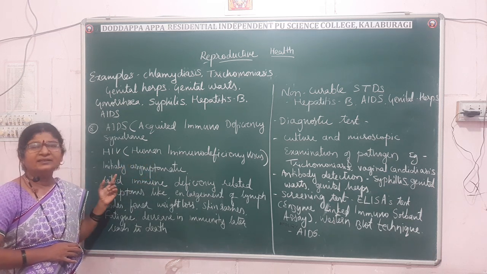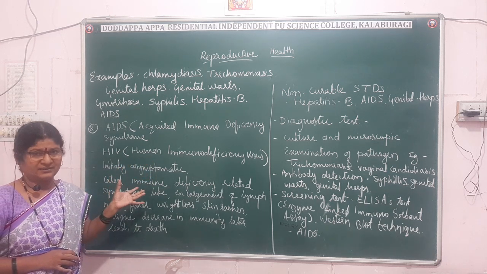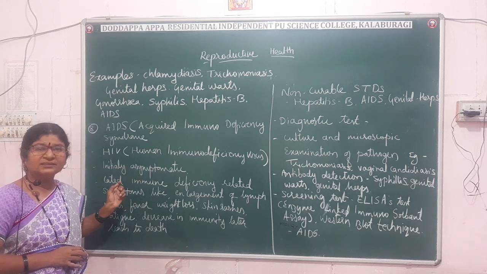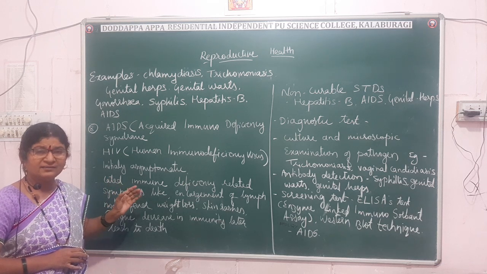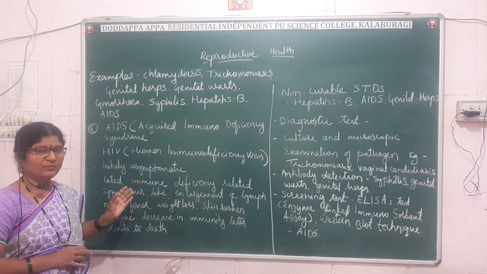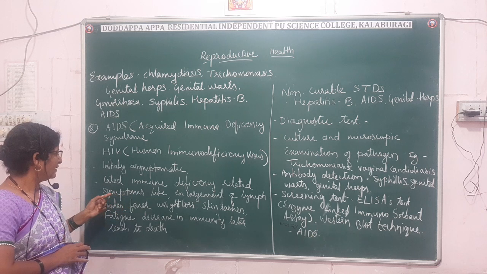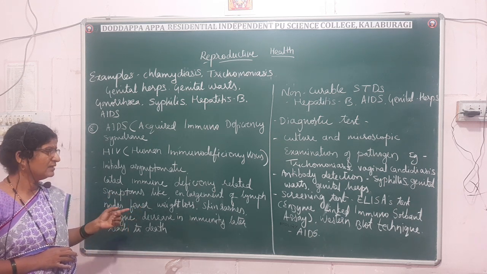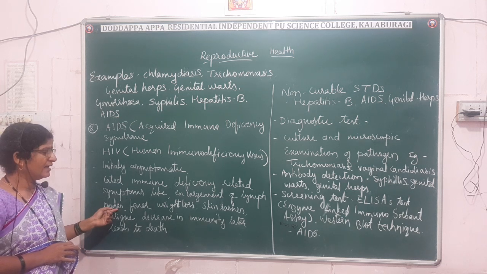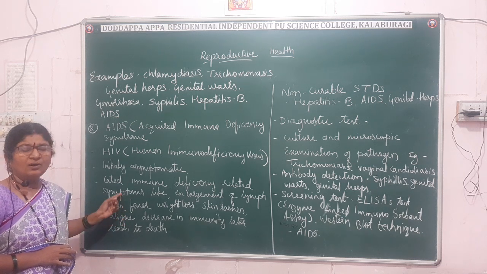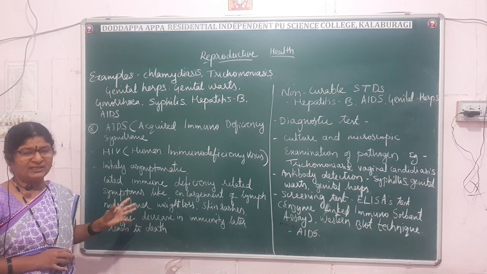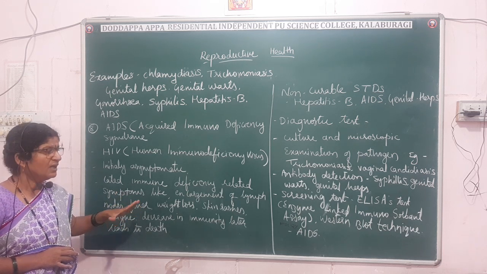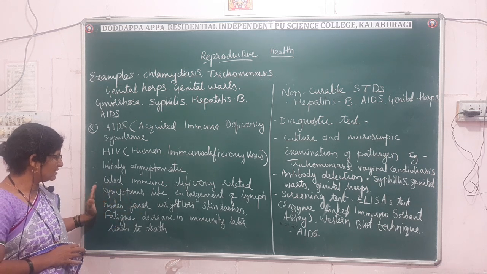Initially it is asymptomatic, and then the immune related symptoms will appear, like fever, weight loss, loss of appetite, skin rashes, and enlargement of the nodes. All these are generalized symptoms. Whenever we suffer with some diseases, these occur naturally. So that is about the initial symptoms.